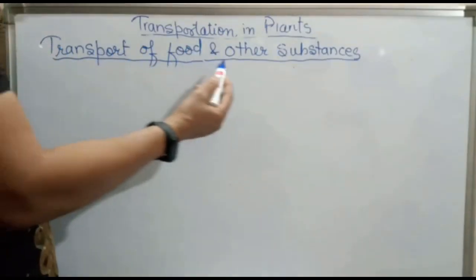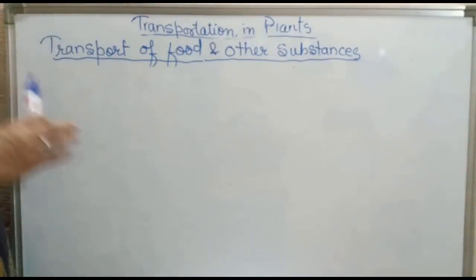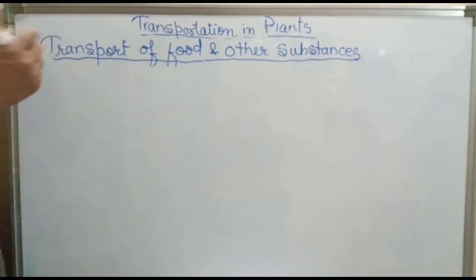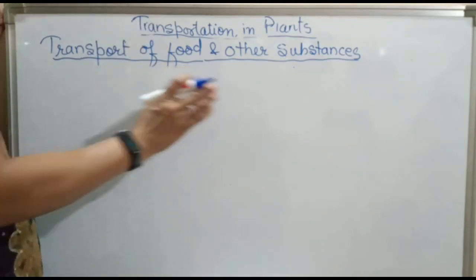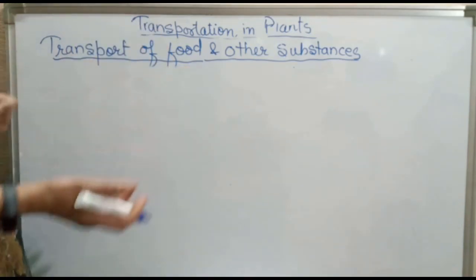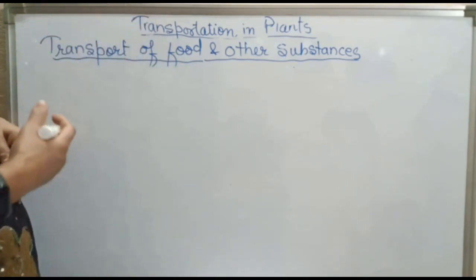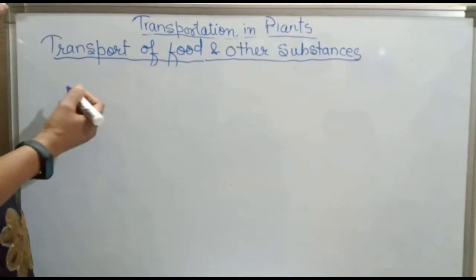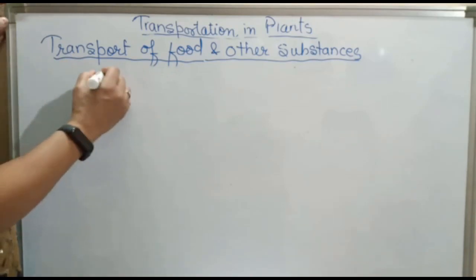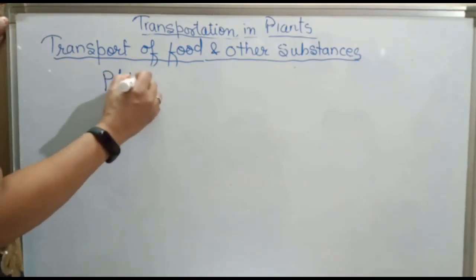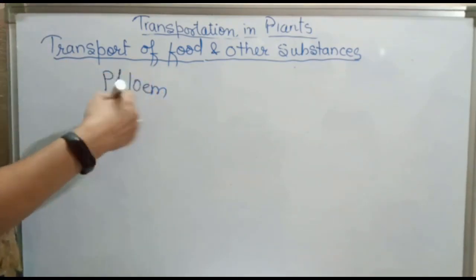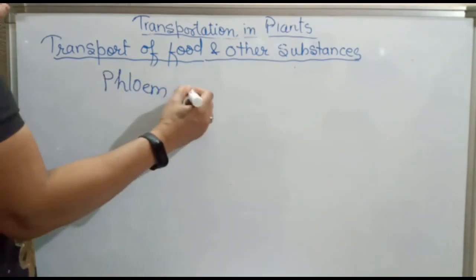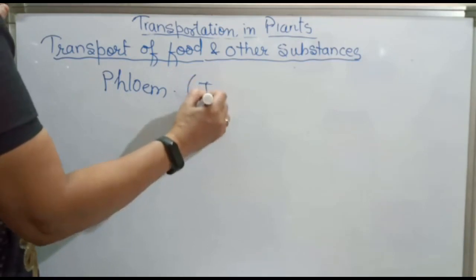Now, transport of food and other substances. So far, we have discussed transport of water and minerals. The transportation of soluble products of photosynthesis, or in simple terms, the transportation of food prepared by the leaves, is done by the vascular tissue called phloem. This transportation of food by phloem is called translocation.